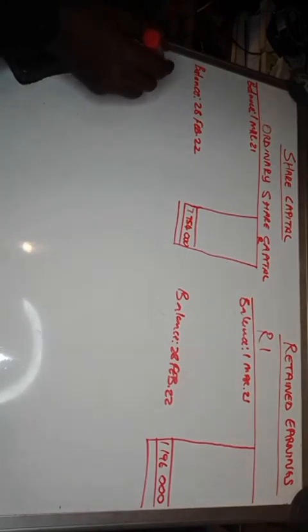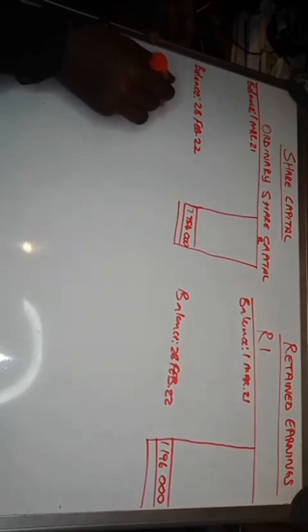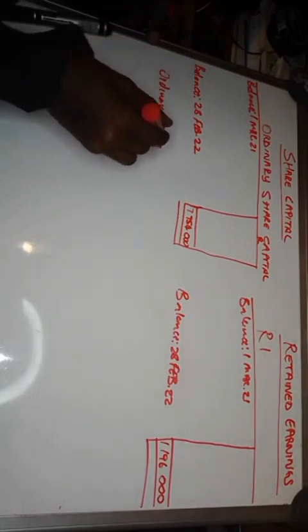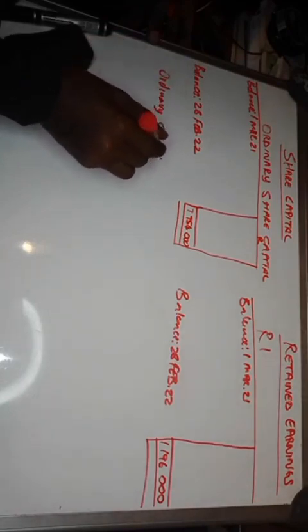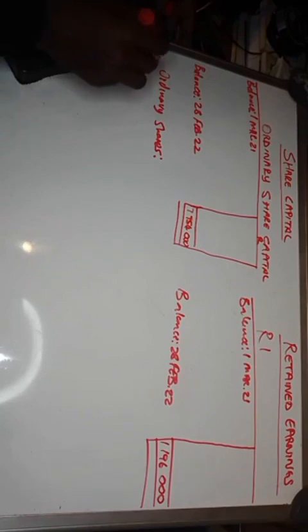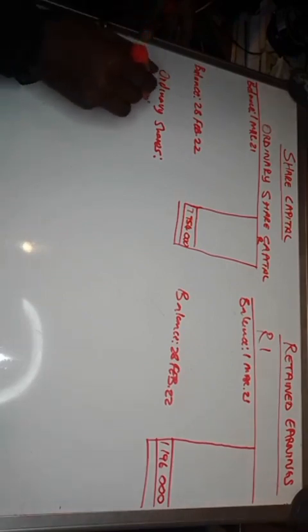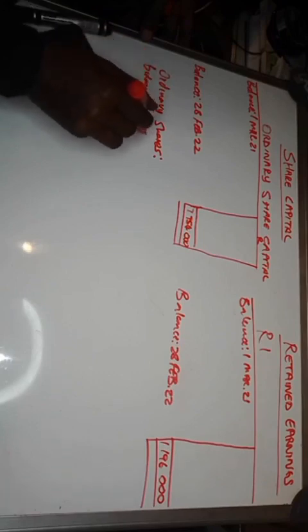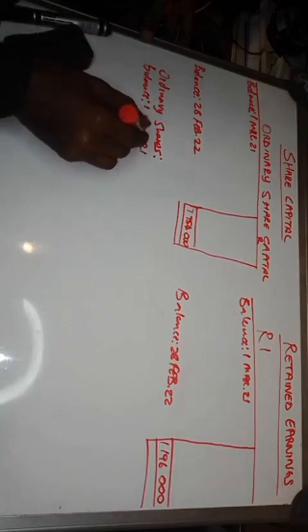So we will say ordinary shares. I'll just write ordinary shares, right? And then we do the workings, right? So the balance, so we already know the balance is 1 March 2021.